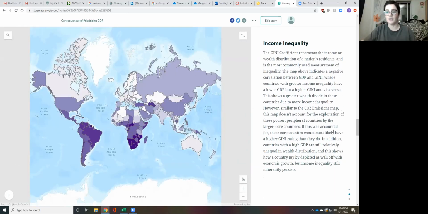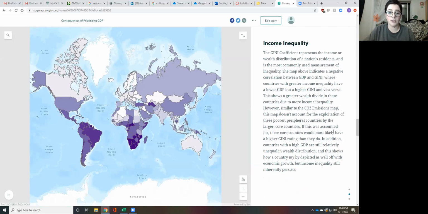All right. So income inequality. This is a map of income inequality, and basically it's representing the GINI coefficient, which represents the income or wealth distribution of a nation's residents, and it's the most commonly used measurement of inequality. This map shows a negative correlation between GDP and GINI, where countries with greater income inequality have a lower GDP but a higher GINI, and vice versa. This shows a greater wealth divide in these countries due to more income inequality.